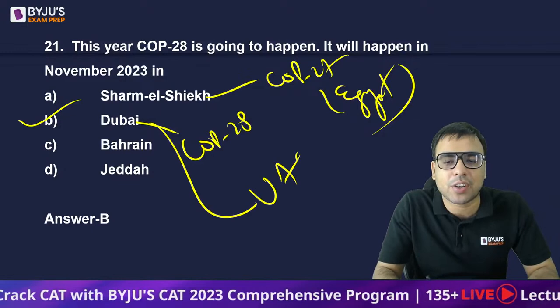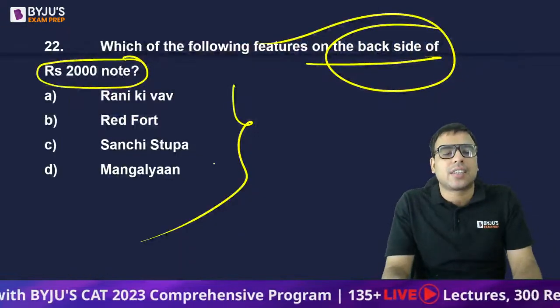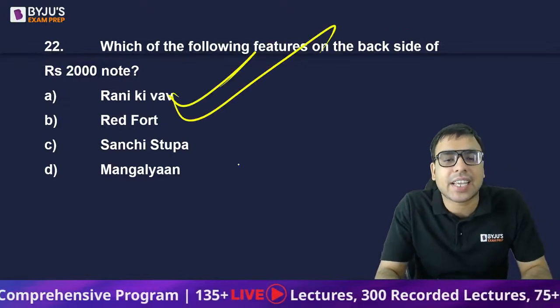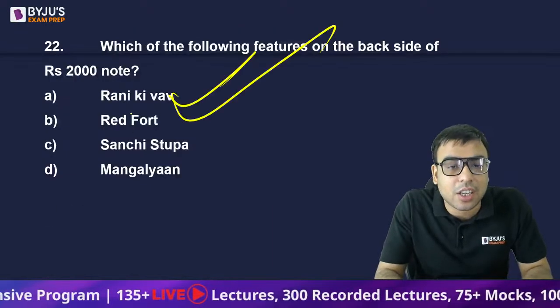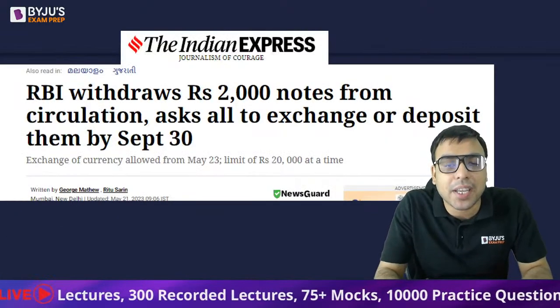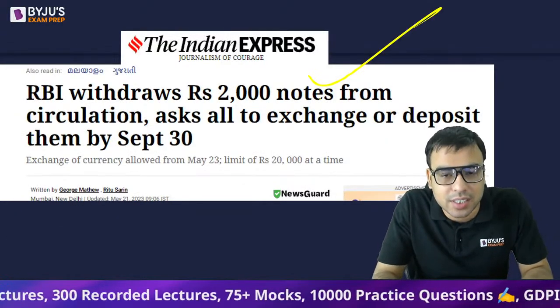Dubai is in the UAE, United Arab Emirates. Okay. So what is the right answer? On the back side of it you will find Rani ki Vav. No, sorry, not Rani ki Vav, sorry. Mangalyaan. So D is the right answer. The reason being that the 2000 rupee note is in the news.